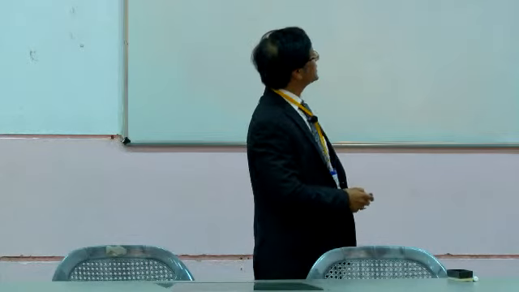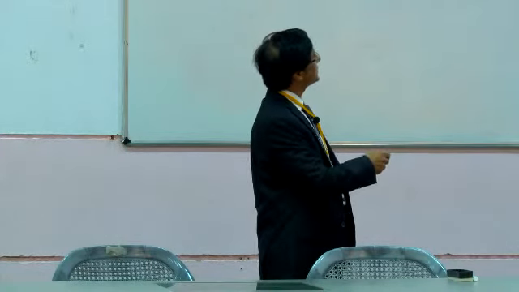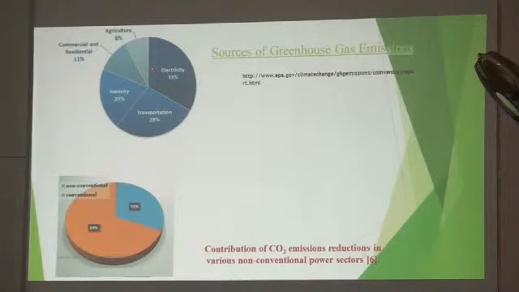When we studied the greenhouse effect, particularly CO2, we found that the generation of CO2 is basically contributed to by electricity at 33%. If we can make green production of electricity, it will help. Now electricity is produced in a number of ways. We say conventional and non-conventional. We are concentrating on non-conventional, which is 31% of this 33%.